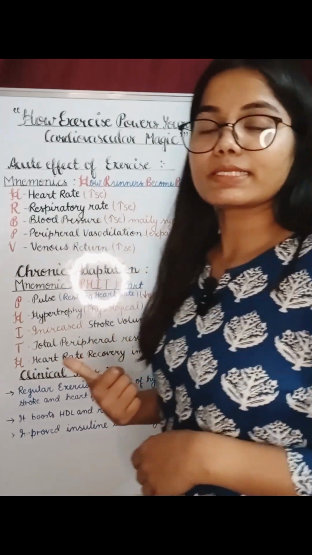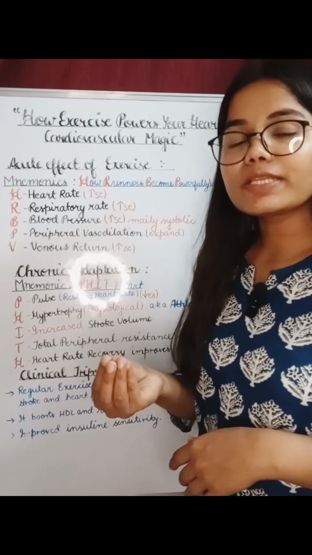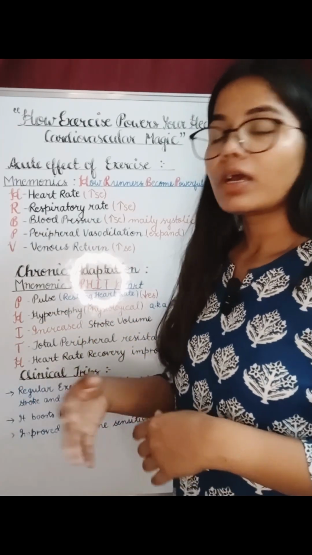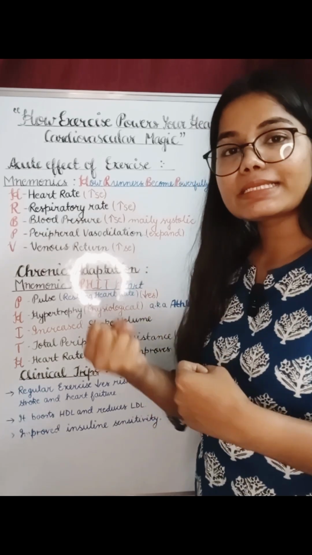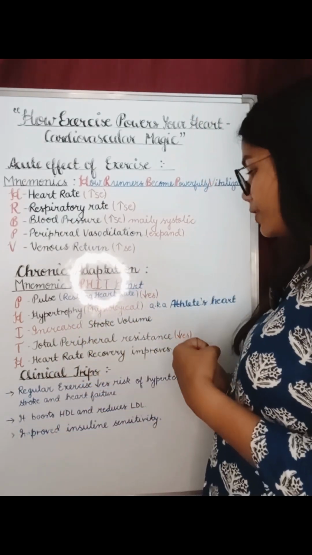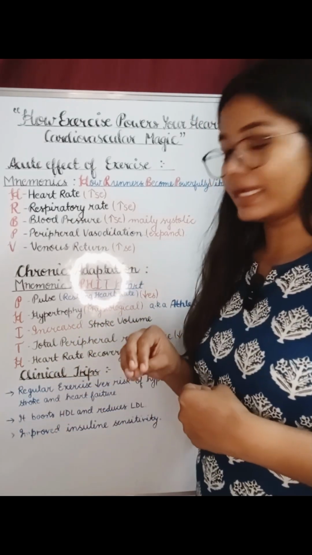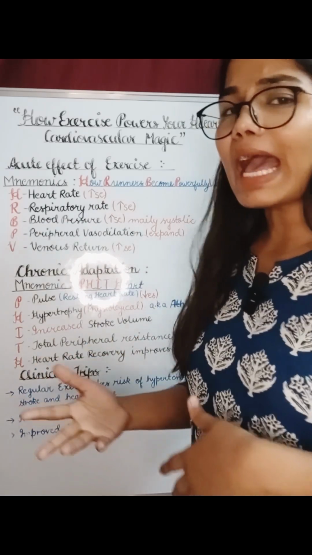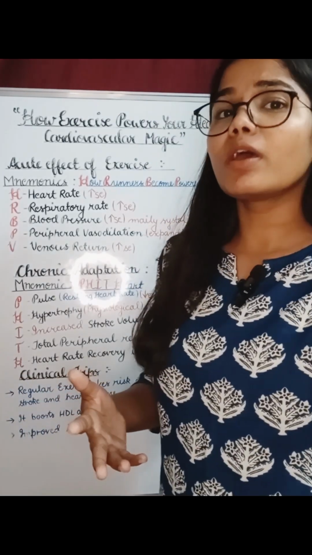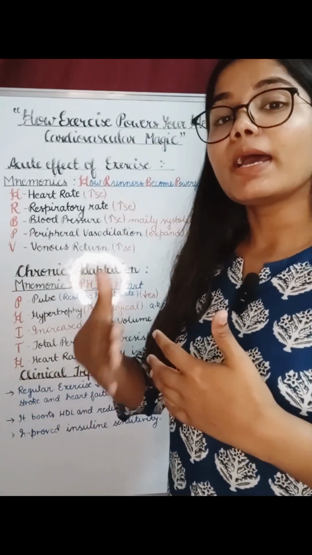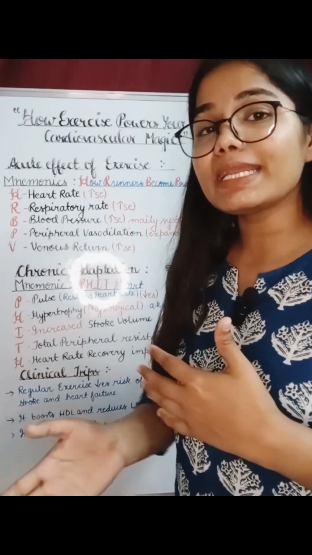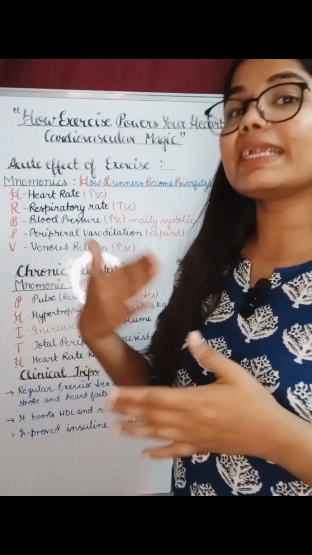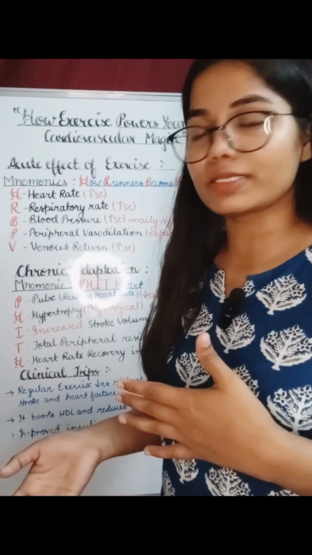Total peripheral resistance. When we talk about the arteries, our arteries become more elastic so that they perfuse more blood. Because of that, there is less resistance in the arteries, due to which the total peripheral resistance gets decreased. So when we talk about heart rate recovery improves, what happened due to the chronic adaptations? During post exercise, we see a faster recovery in the heart rate, and because of that, it leads to fitness of the cardiovascular system.